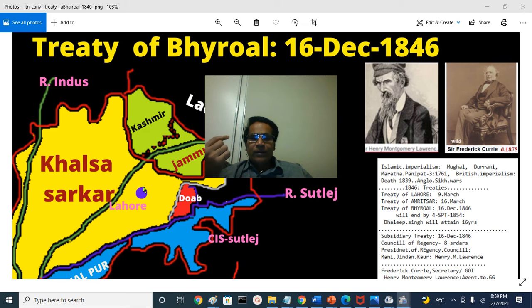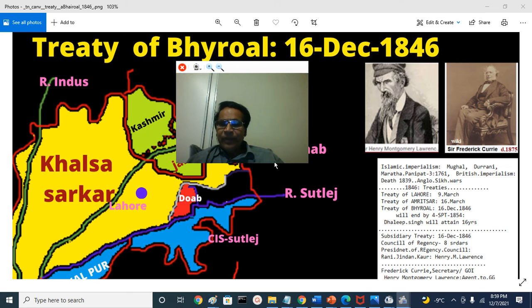At that time it was called Bassein, the Portuguese name. That treaty was signed by the Peshwa Bajirao II in 1803. That was not called a subsidiary alliance treaty, but exactly the same. This treaty is also exactly the same. That is the Treaty of Bhyroal.